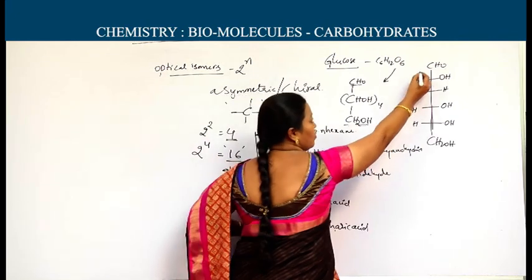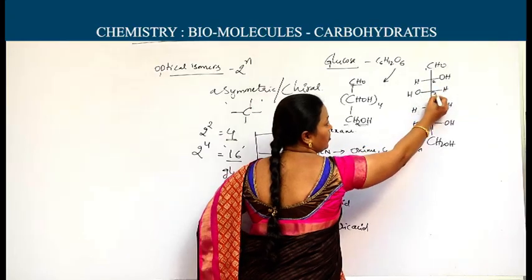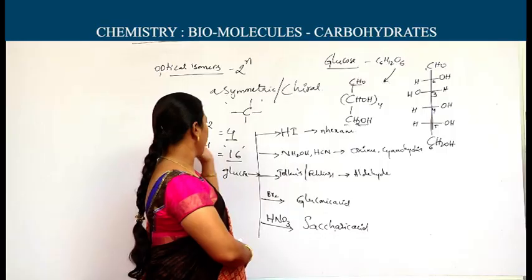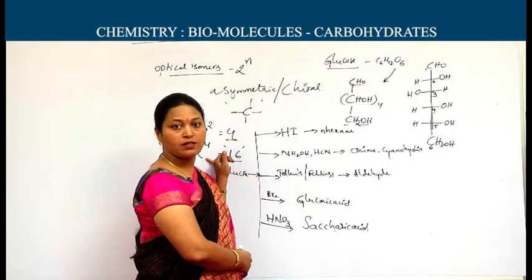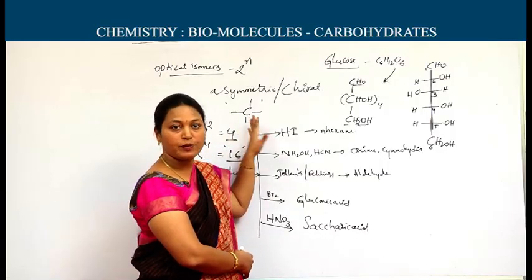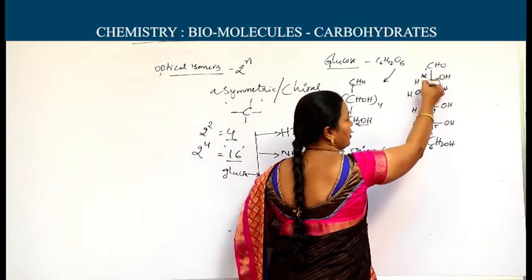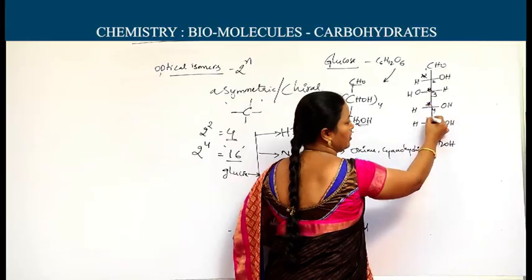Here the numbering for glucose is 1, 2, 3, 4, 5 and 6. As I said regarding the number of optical isomers, with the existence of 4 asymmetric carbons, here come the asymmetric carbons: second carbon, third carbon, fourth carbon, fifth carbon.